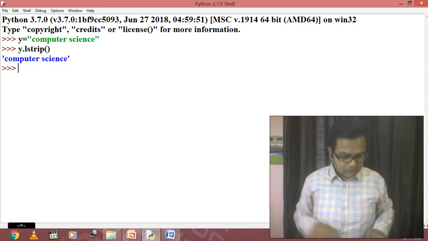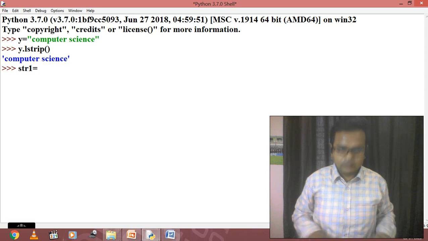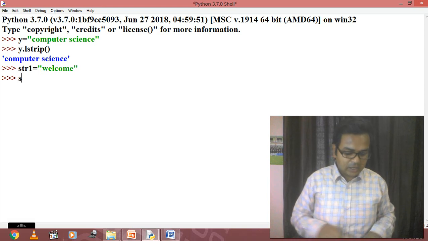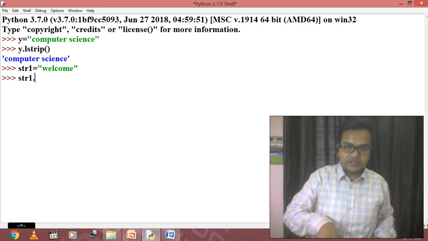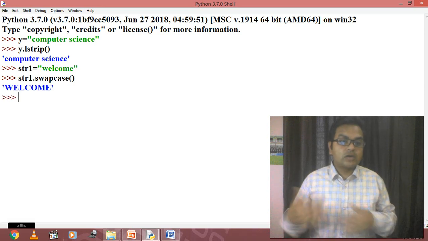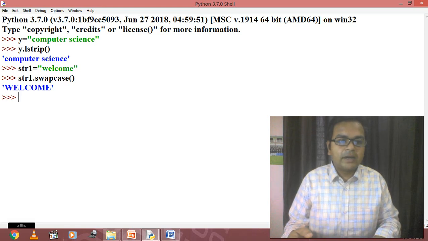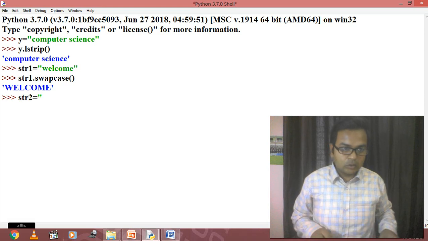So for swap case, student, I'm going to demonstrate the program. Then again, suppose that we have the str1 and here we have mentioned welcome. Clear? Now these all are in the small case, so we will check how it is going to work. So str1 dot swap case and then we will check the answer on the screen. Let's check it out. All these are swapping, मतलब कि interchange कर रहे हैं upper to lower and lower to upper. ठीक है? Now in that case, student, suppose that we are taking a case where str2 equals to, I'm going to use the welcome in this way.